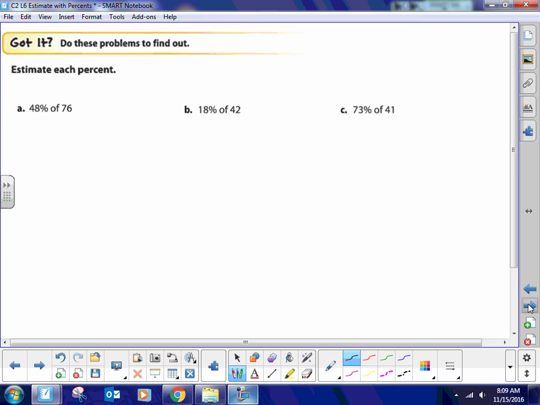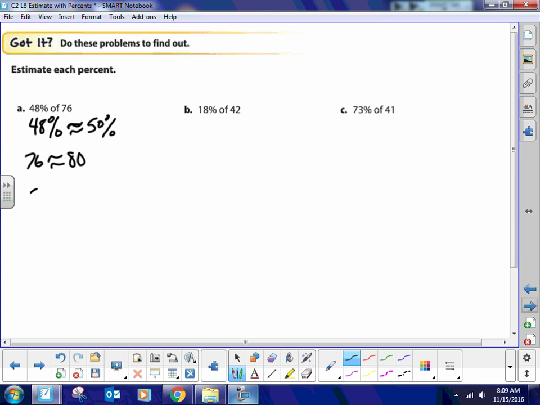All right, so now we're going to go ahead and work with 48%. 48% we're going to round to approximately 50%. Now half of 76 you should easily be able to do, right? We could take half of 76, but I would even round that to 80. I would make 76 approximately 80.